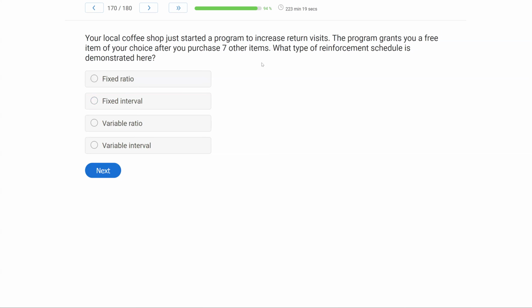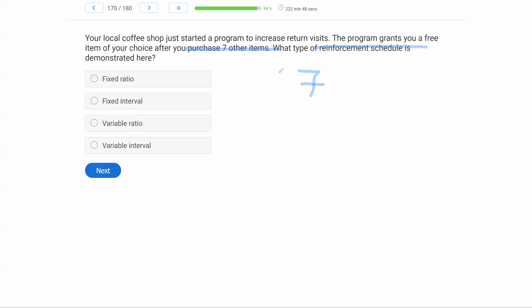Your local coffee shop just started a program to increase return visits. The program grants you a free item of your choice after you purchase 7 other items. What type of reinforcement schedule is demonstrated here? Basic reinforcement schedule question. We have ratios, we have intervals. Ratios are responses, interval is time. Start there. What are we looking at? Is it time or responses? Well, you have to purchase 7 items. So you have to engage in a response 7 times. So we're looking at a ratio.